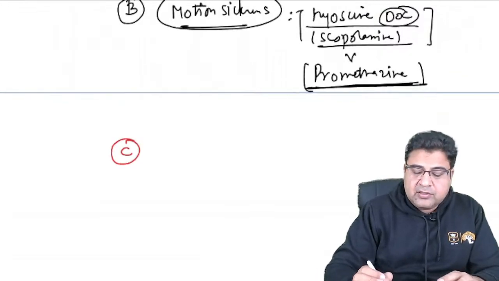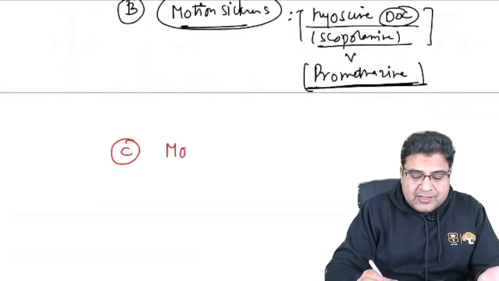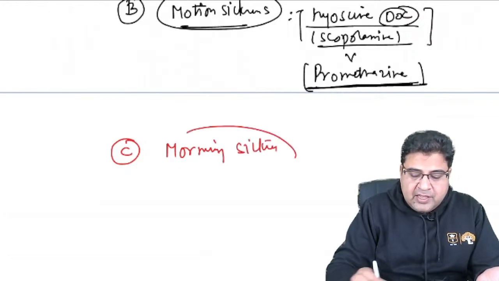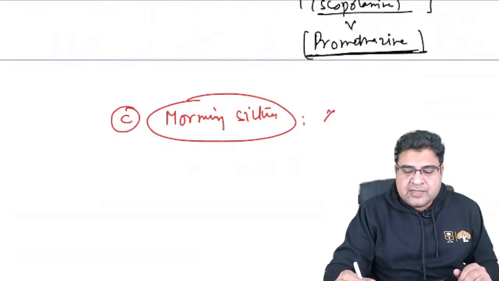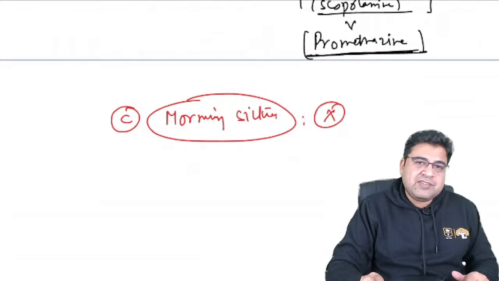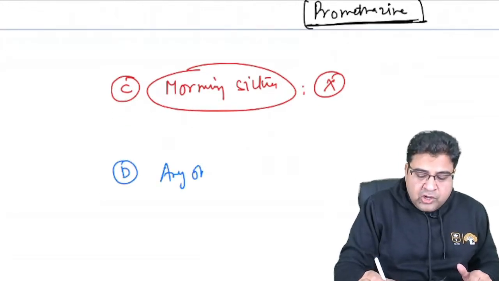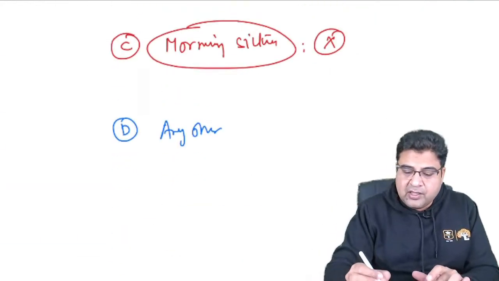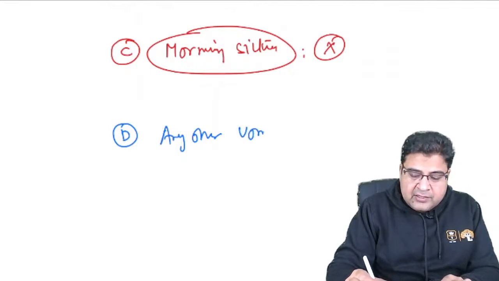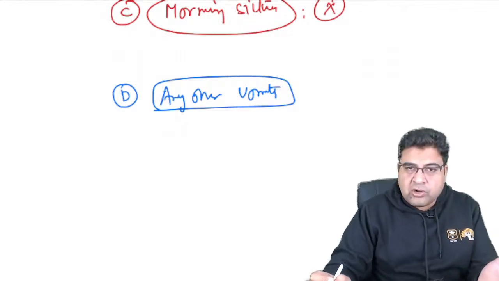Now, the third vomiting they can ask you about, for your dental PG, they will not ask you about is morning sickness. So one more vomiting that occurs in pregnant females. Pregnant females can have morning sickness. So this vomiting is morning sickness. This will not be asked in your exam, so I will not be covering which medicine is the best for morning sickness. I'm directly moving on to any other vomiting. So now, apart from morning sickness, motion sickness, and chemotherapy induced vomiting, if there is any other vomiting, guys, you must be knowing as a doctor also.